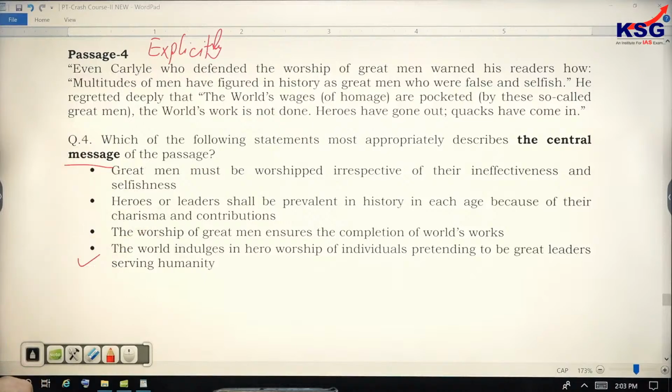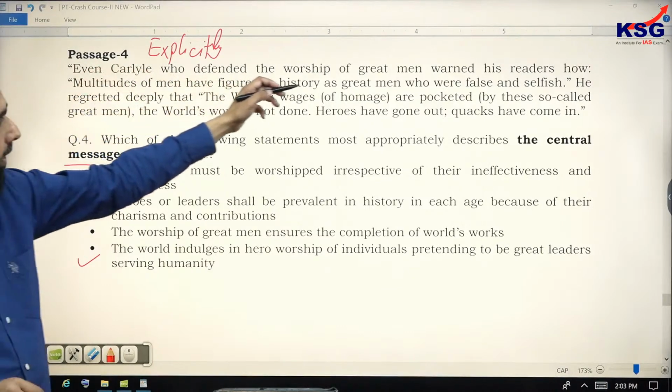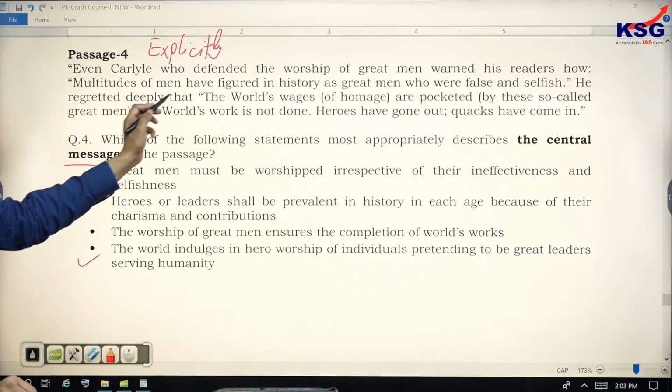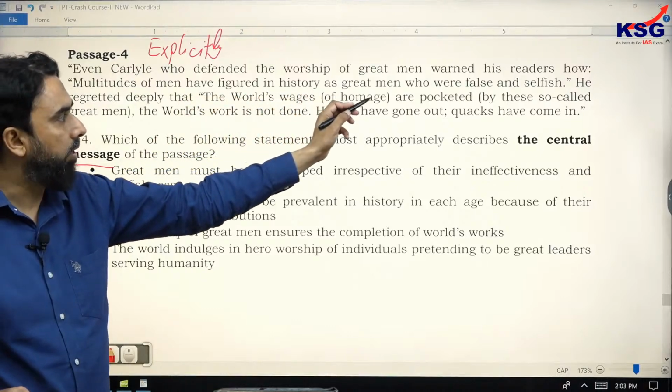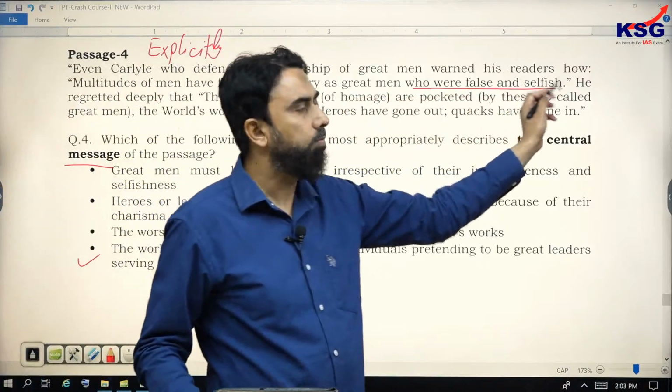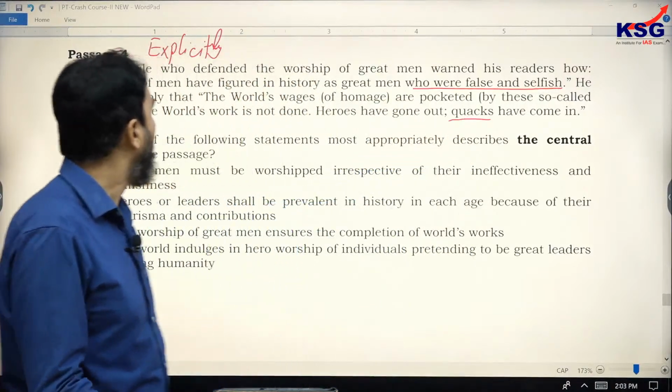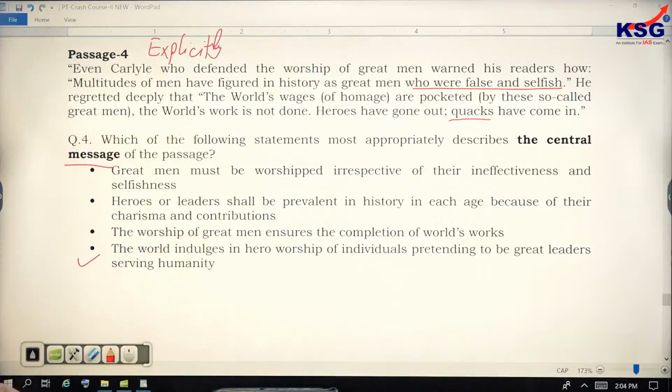So, the author gives the theory of Carlyle, who defended the worship of great men, but he warned his readers how multitudes of men have figured in history as great men who were false and selfish. Right? He called them later on quacks. He regretted deeply that the world's wages, that is, of homage, are pocketed by those so-called great men. The world's work is not done. Heroes have gone out, quacks have come in. So the point is explicit. The message is easier to notice.